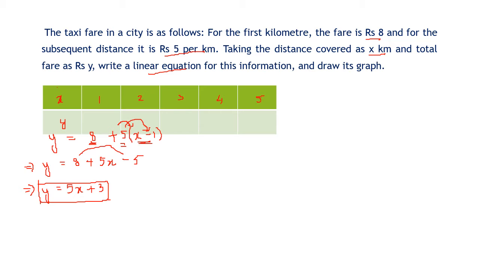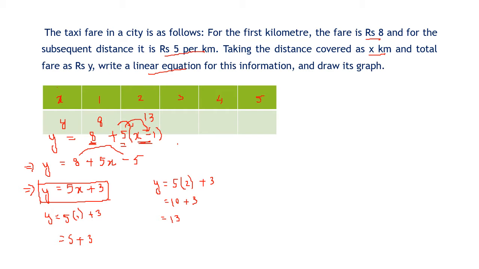Now when we travel 1 kilometer, you put the value of x as 1. So y equal to 5 into 1 plus 3. For the first kilometer, 5 ones are 5 plus 3 is 8. So this will be 8. But when you go to 2 kilometers, y equal to 5 into 2 plus 3. 5 2s are 10 plus 3, 13. So cost of 2 kilometers is 13.